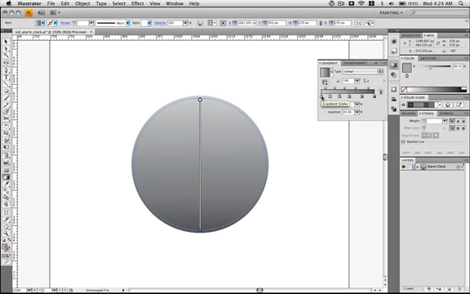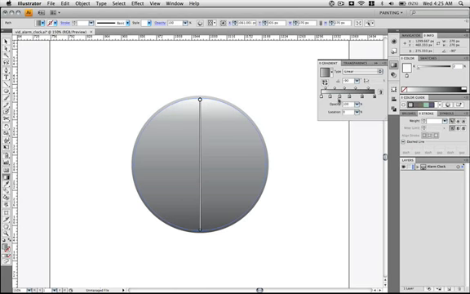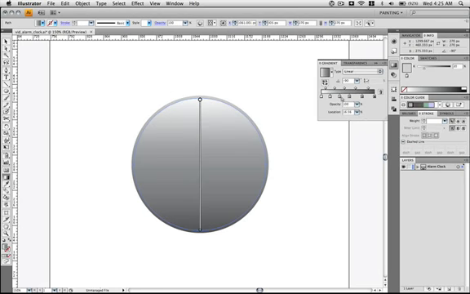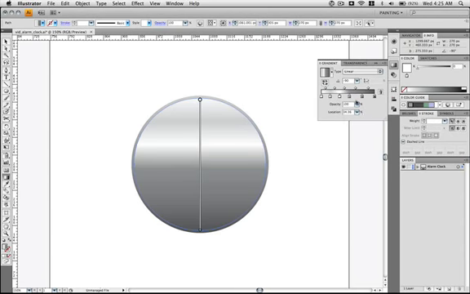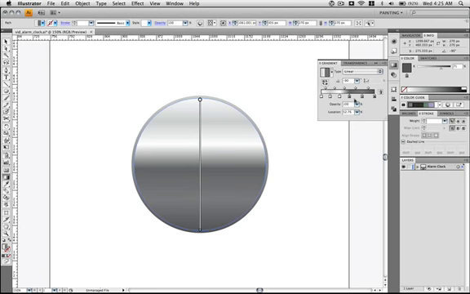I'm going to make the first one white, second one's a light gray, the third one's white, the fourth one's a dark gray, make it a little darker.